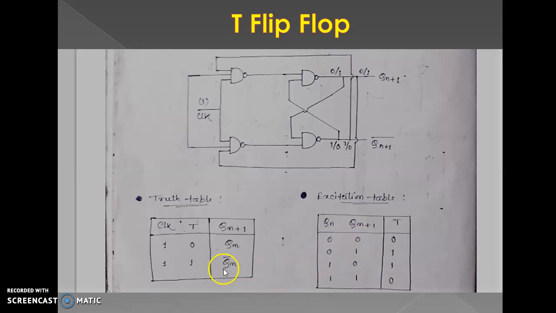That's why we go to the truth table. This time T value is 1, that's why T value is 1. Qn plus 1 value is 0. This time previous output value is 1, means again complement. Go to the truth table, again complement. This time T value is 1, that's why this T value is 1. Qn plus 1 value is 1, means this time the previous value is also the same. That's why this time T value is 0. That's why this is 0.